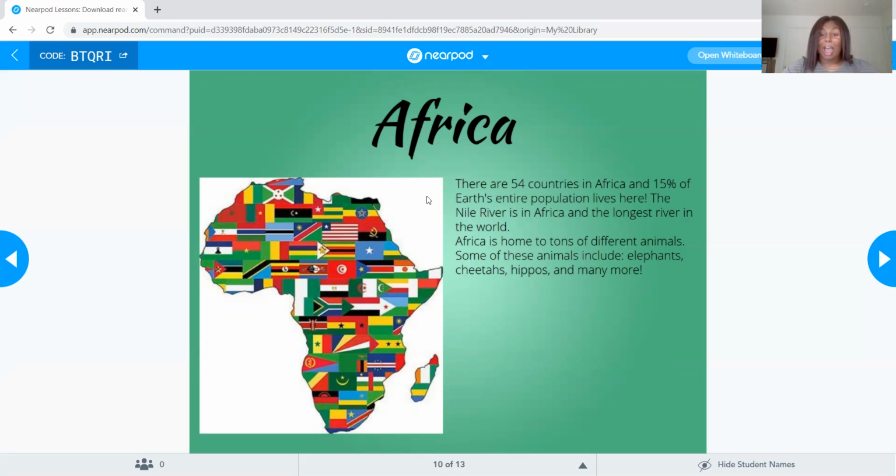So many great things. Africa is also home to tons of animals. Have you guys seen The Lion King? Yeah, The Lion King is set in Africa. They have the lions and, you know, the hyenas, everything is here. So Africa is also home to elephants and cheetahs and hippos, rhinoceroses, giraffes, all those fun animals that we love to see. Okay, so this is Africa. It kind of looks like an elephant ear, right? Like the African elephant's ear. That's what a lot of people describe it as, okay? Next slide.